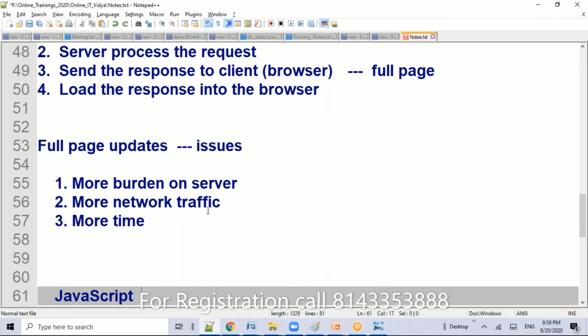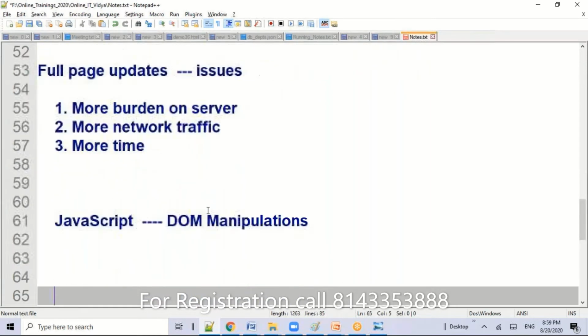In JavaScript, there is a concept called DOM operations or DOM manipulation. In jQuery, it is a very popular topic. What do we do in DOM manipulation? We update the content and the tags, adding, removing, modifying, without disturbing the entire page structure. We can edit, add or modify a particular tag.